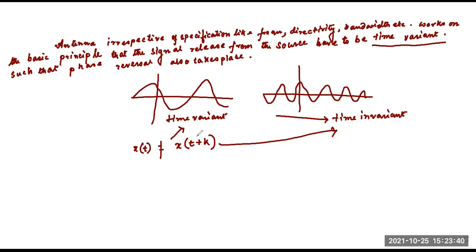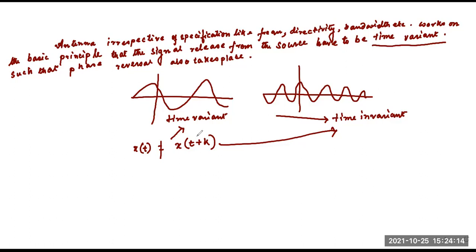But here, the basic principle is that the signal released from the source has to be time variant. If it is a time invariant signal, then we cannot do the communication with the use of antenna, because there will be a phase reversal due to receiving and transmitting.